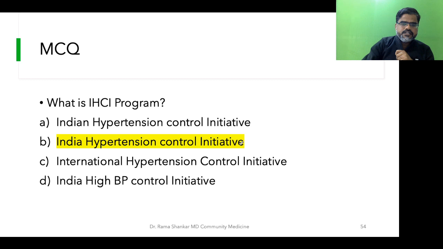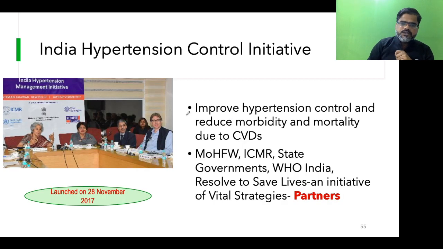Okay, students. So this is India Hypertension Control Initiative. Now just try to understand about this program. This comes under NPCDCS because it specifically focuses on hypertension. It was launched in 2017, and the Ministry of Health and Family Welfare, ICMR, state governments, WHO, and Resolve to Save Lives are the technical partners supporting this program.